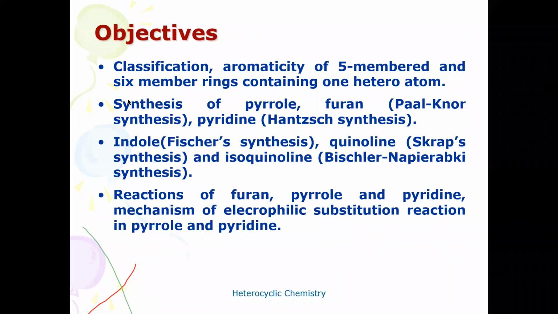In this session, I am going to discuss the synthesis of the five-membered heterocycles pyrrole and furan, and the aromaticity character of the five-membered heterocycles.